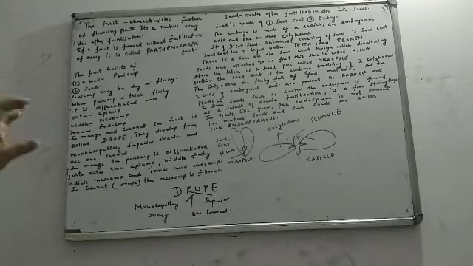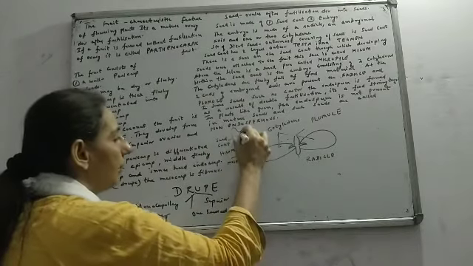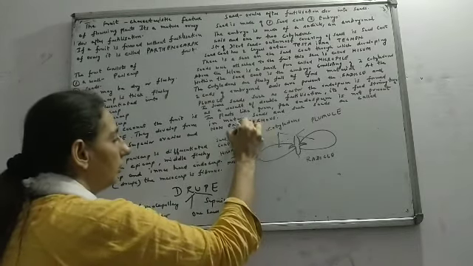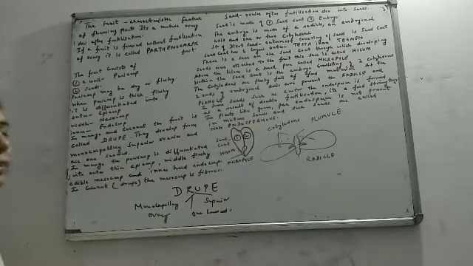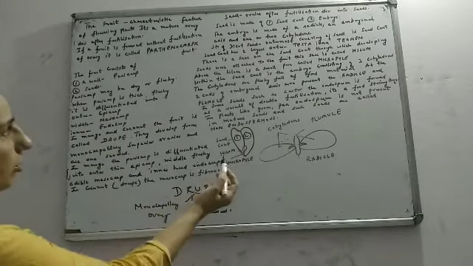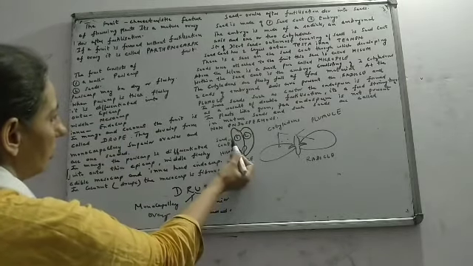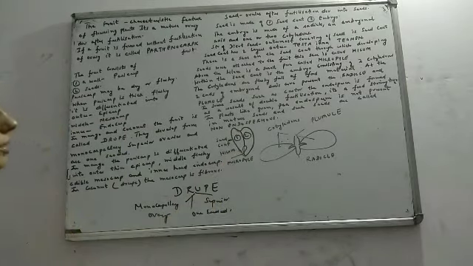See beta, in a dicotyledonous seed, the outermost covering of the seed is the seed coat. I made a dicotyledonous seed over here. You can very clearly see two cotyledons here. This outermost covering is what we call the seed coat.